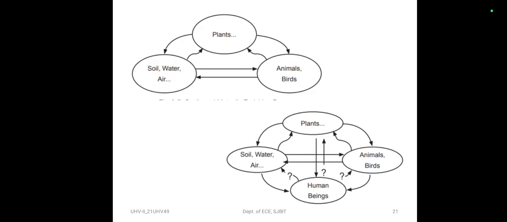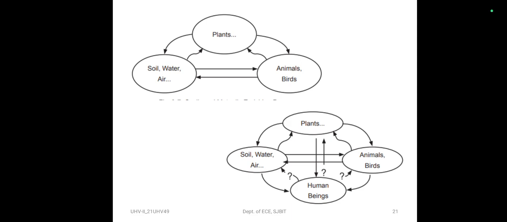So for a production process to be sustainable, eco-friendly and human-friendly, it has to be cyclic, mutually enriching. Justice is ensured with the human being. So here we can see the cyclic and mutually enriching process with respect to the soil, water, air, plants, animals, birds, and human beings, not mutually fulfilling presently. Right. So we can understand from this picture.